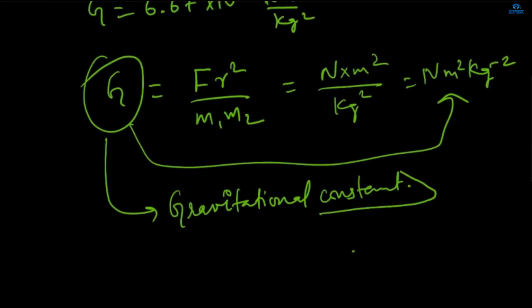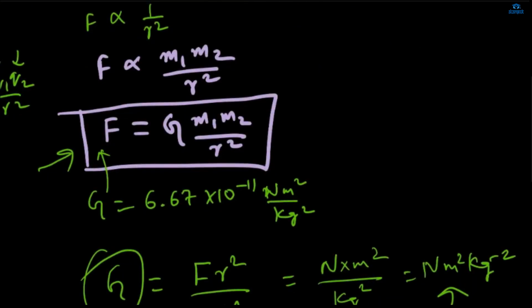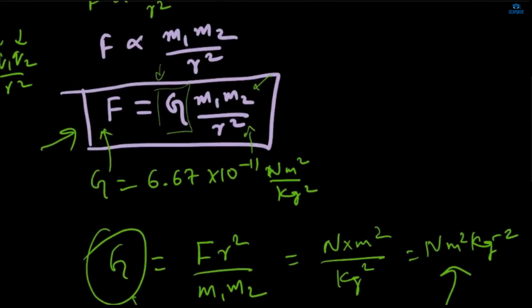This is the gravitational constant. This is not the force. This is the constant in the universal law of gravitation. This is the universal constant, the gravitational constant. This is the force, and it is dependent on M1, M2, and R square. And also, we do not know on what other factor the force is dependent. So we have put here G, and its value has been found to be 6.67 into 10 to the power minus 11 Newton meter square per kg square. So we have to find the unit for G. Now it cannot be in Newton.